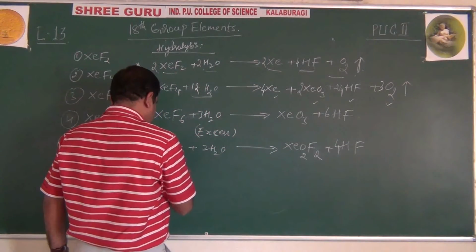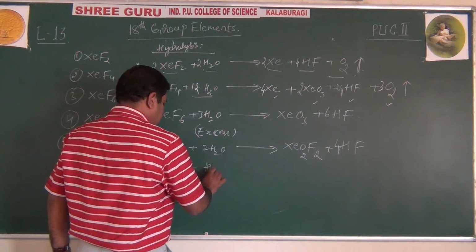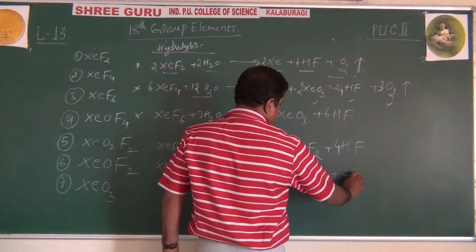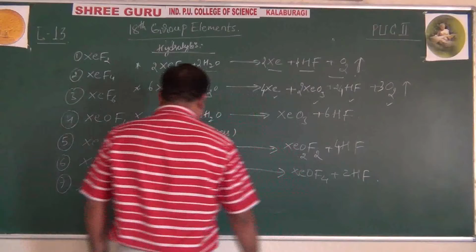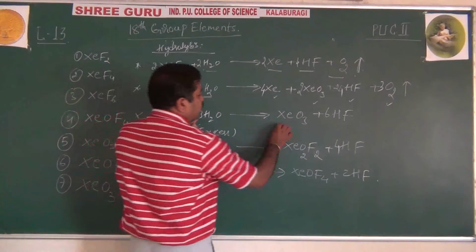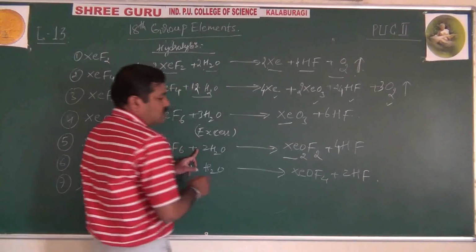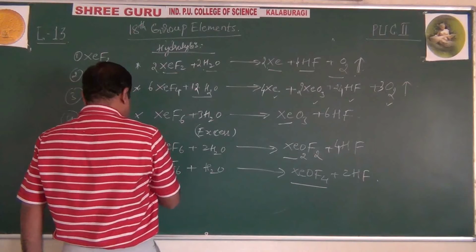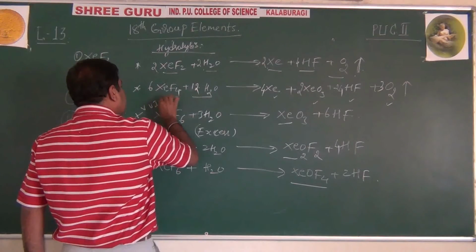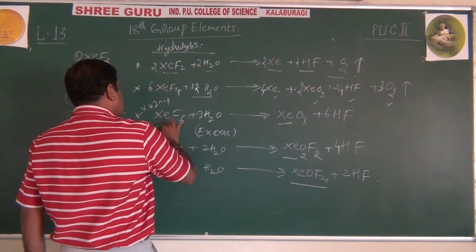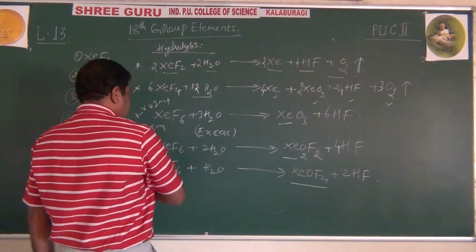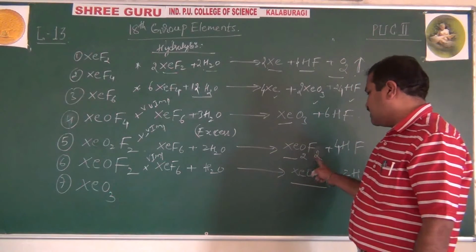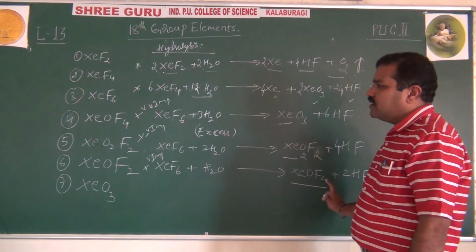Xenon hexafluoride reacts with very limited water, only 1 mole, to form xenon oxytetrafluoride. With 3 moles it forms xenon trioxide, with 2 moles xenon dioxide difluoride, and with only 1 mole xenon oxytetrafluoride. Very important. One pakka question in theory in the form of fill in the blanks will come: xenon trioxide, xenon dioxide difluoride, xenon oxytetrafluoride.